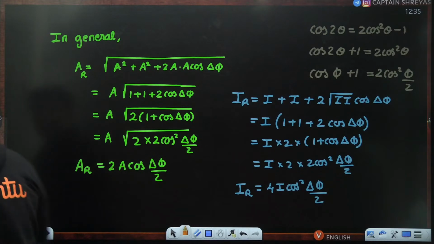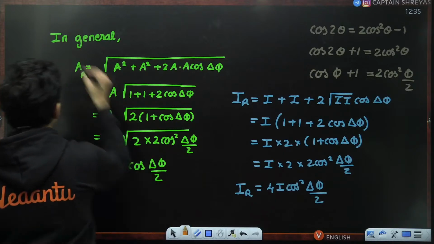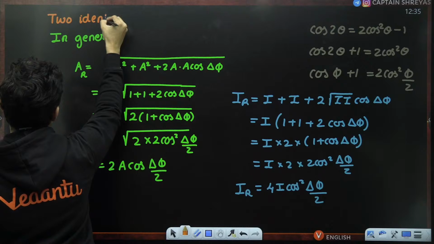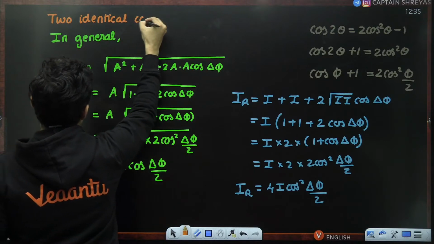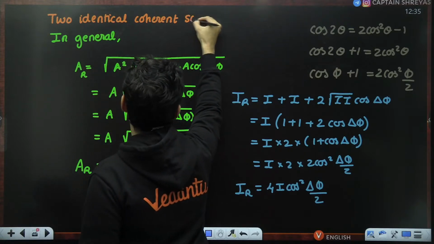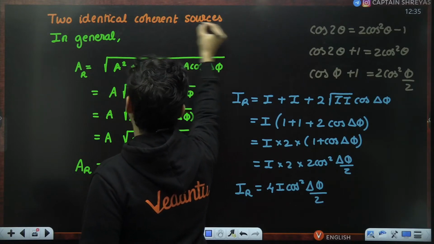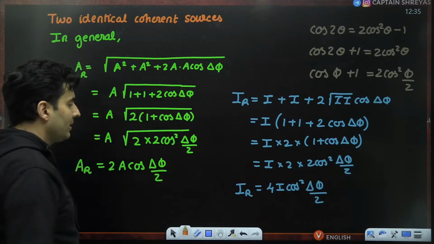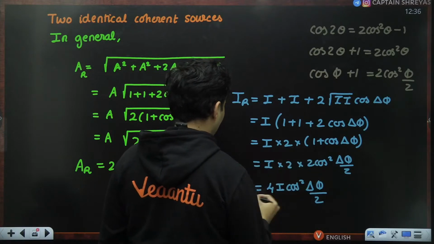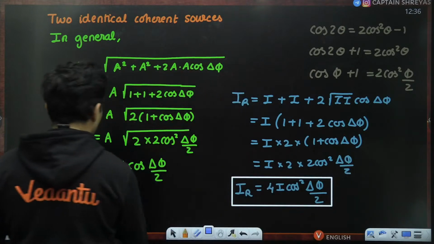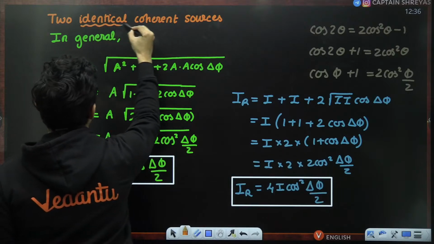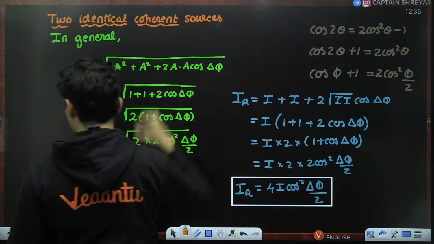This is only for two identical coherent sources. Two identical coherent sources, what the amplitude and the intensity in resultant will look like. So I'll just block this off, and this is the most important word: two identical coherent sources.